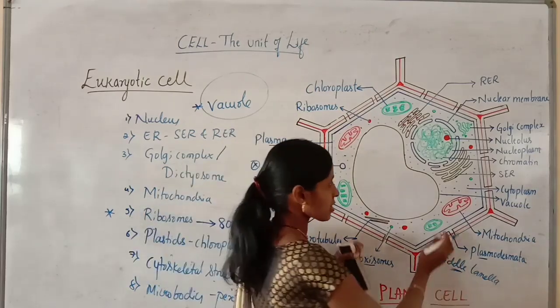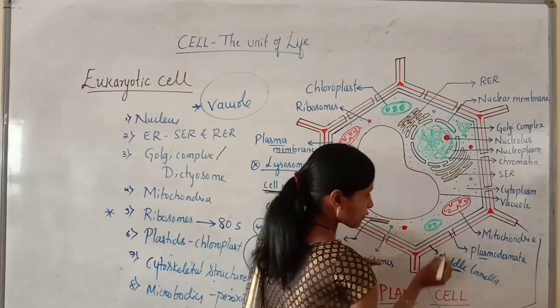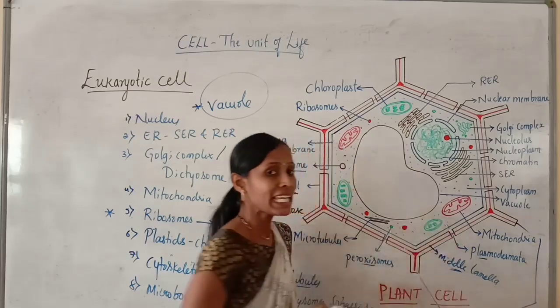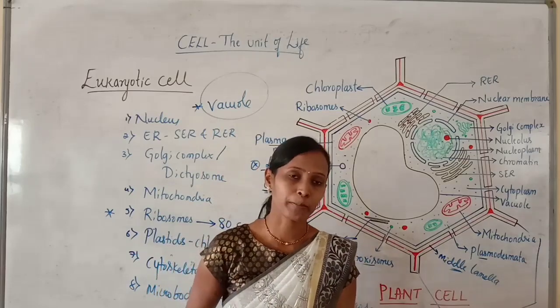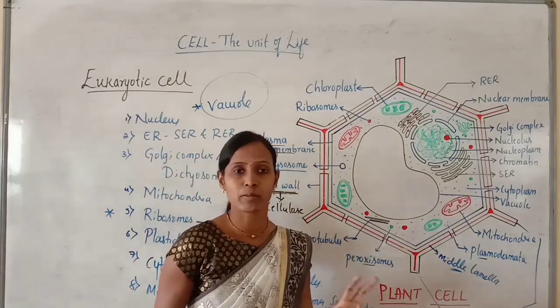How? See, this is one cell. Here there will be one more cell. Through this plasmodesmata, the exchange of materials will be taking place. That's why plasmodesmata helps in the exchange of materials between the two cells.